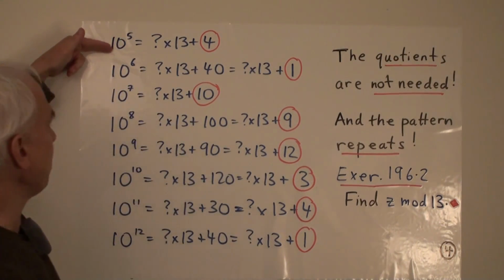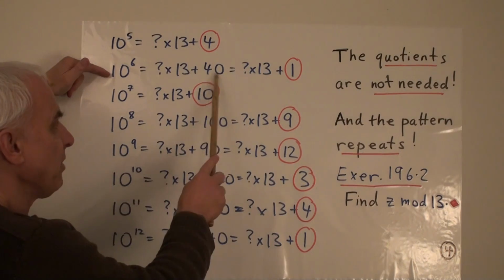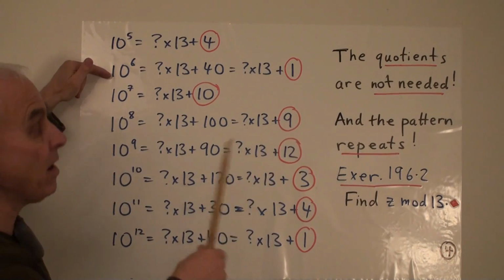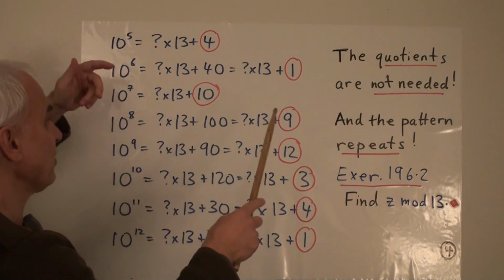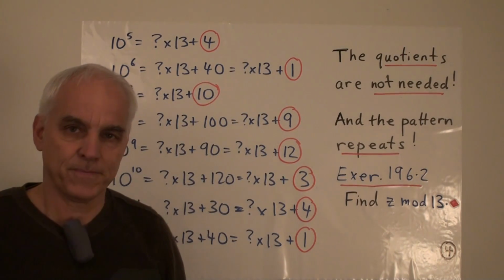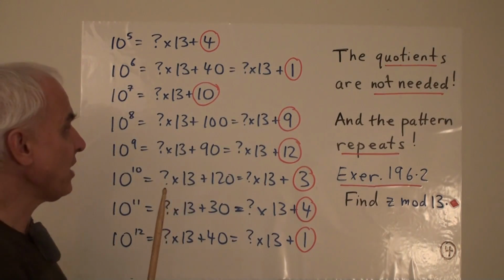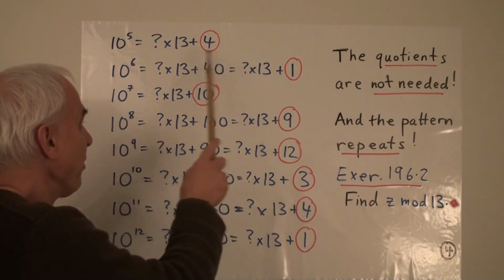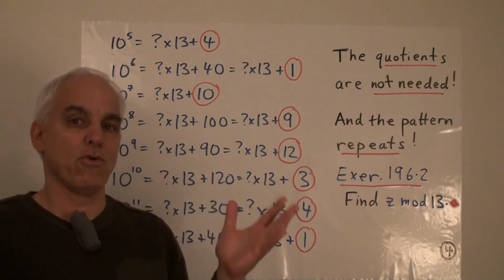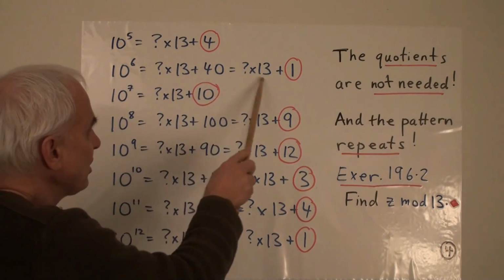If we multiply this equation by 10, we get 10 to the 6th is some other multiple of 13 plus 40. The 40 can be written as, if we divide it by 13 in our minds, 3 times 13, which is 39, plus 1. And then the 3 times 13 can be combined with this number of 13s for another unknown number of 13s. And we should note that this question mark that's appearing here does not necessarily represent the same unknown number as this question mark represents. So the question mark just means some unknown quantity for us right now. The point is that it's some multiple of 13 plus 1.